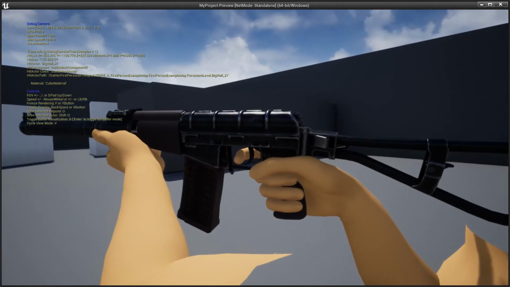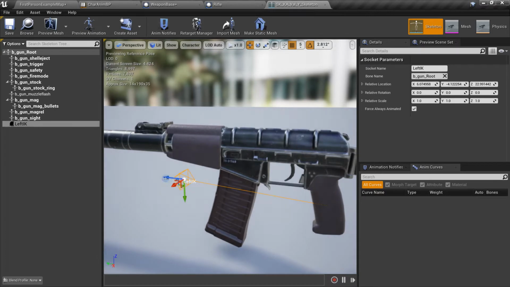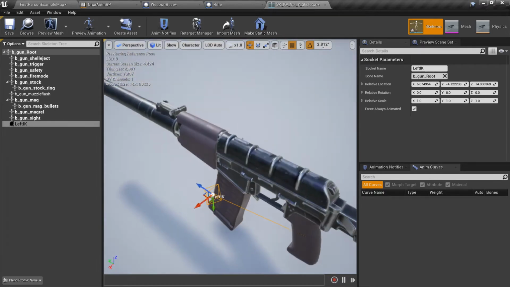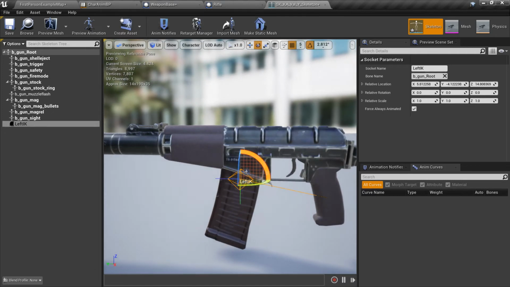So if you want it to hold this handle, this is what you can do. Take it to this handle, and then you need to rotate it. Rotate to 90. Let's see.